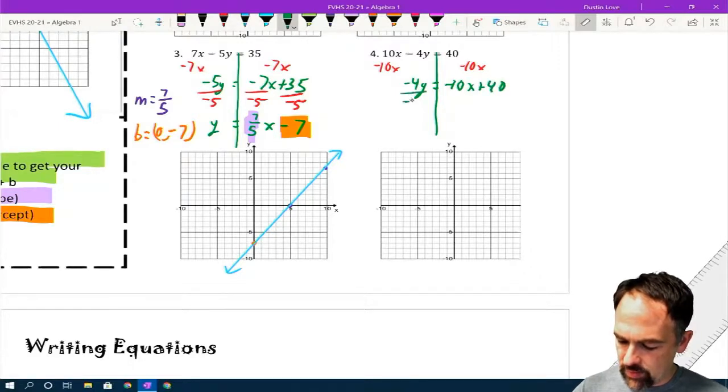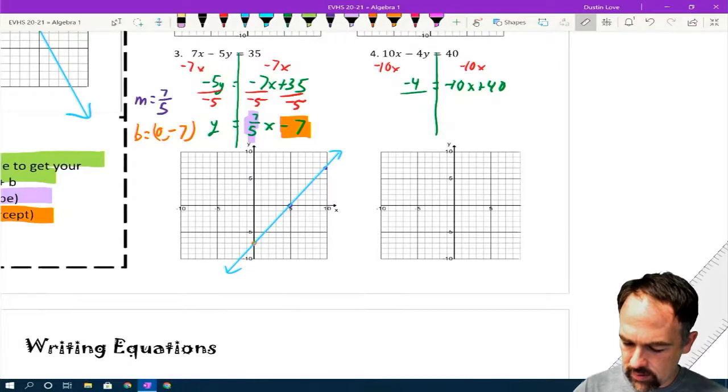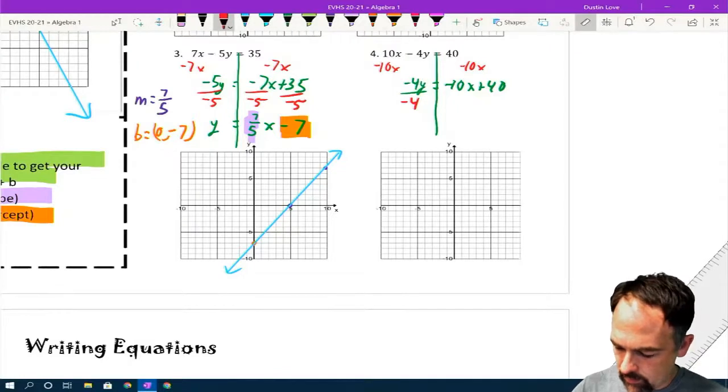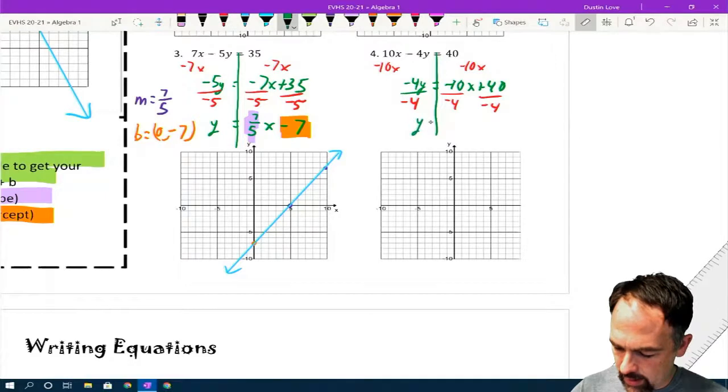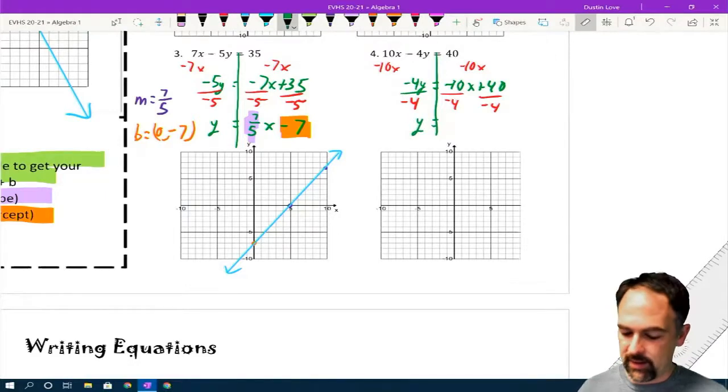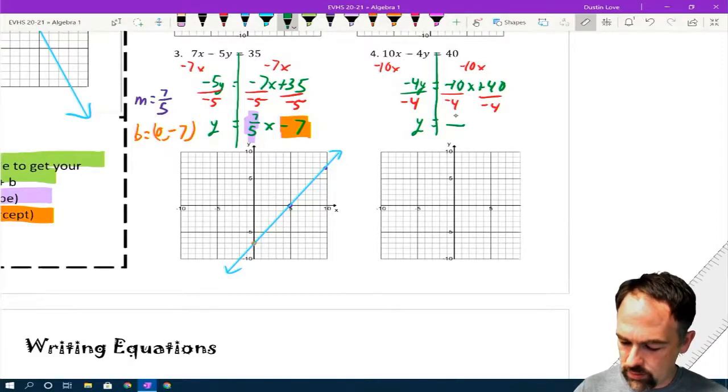Now we're going to divide both sides by negative 4. And that leaves me with y equals, now negative 10 divided by negative 4 is going to simplify. That's going to simplify down to, first off, positive, and they both have a factor of 2, so that's going to be 5/2 x. 40 divided by negative 4 is negative 10.